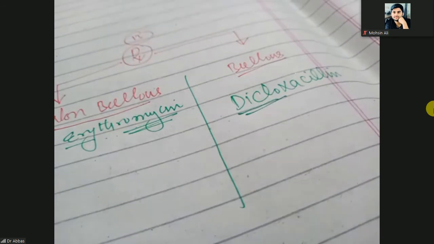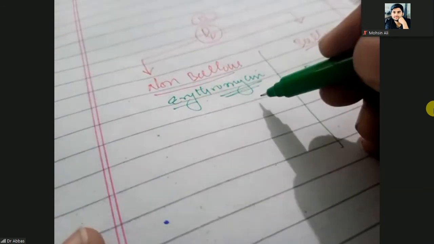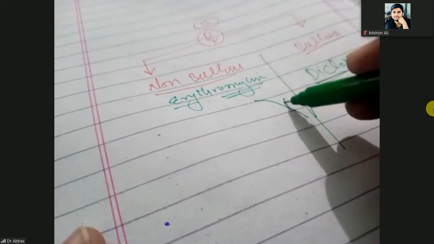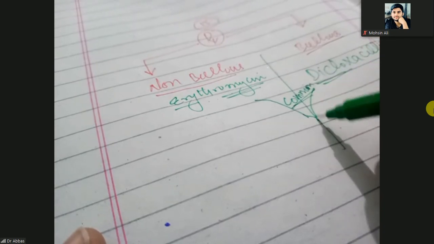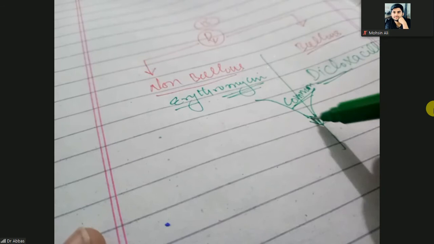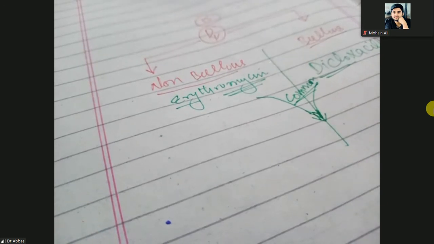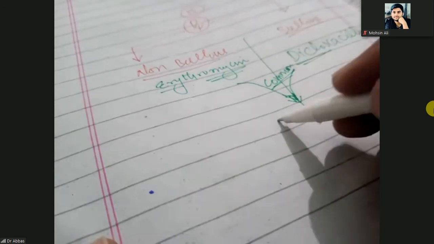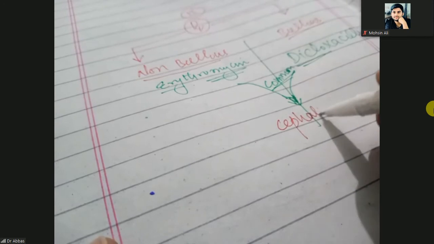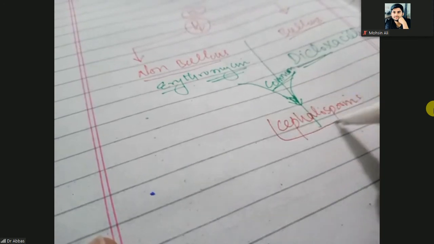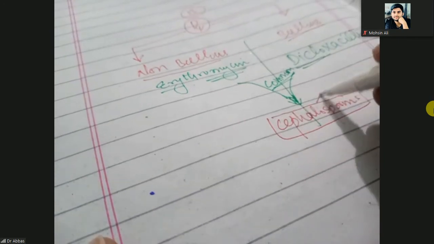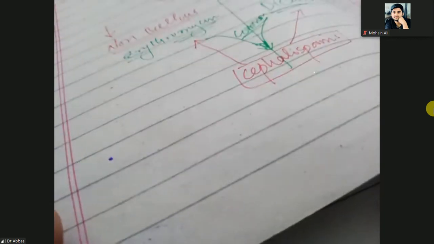But empirically, if you don't know which drug to give, because these are bacterial infections, commonly you can give cephalosporins. Cephalosporins can be used for both bullous and non-bullous impetigo.